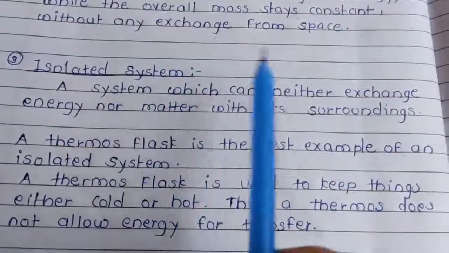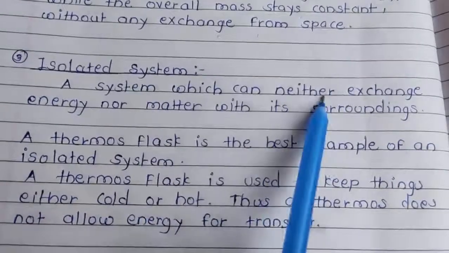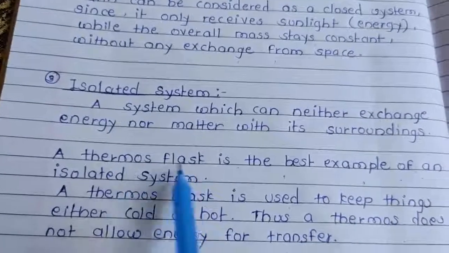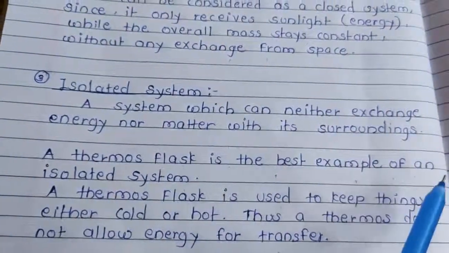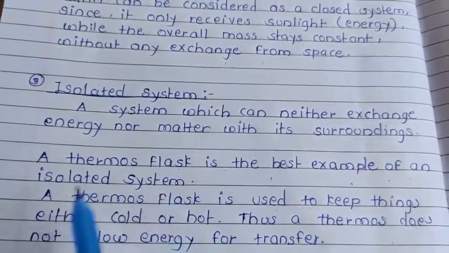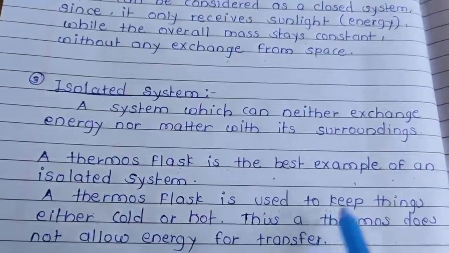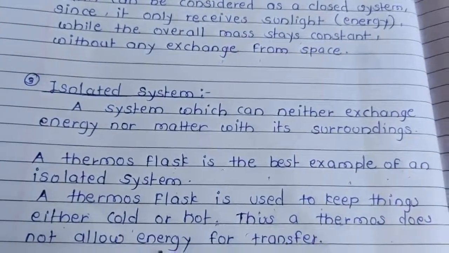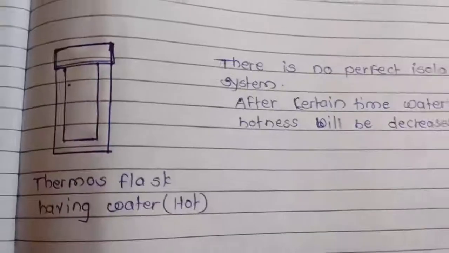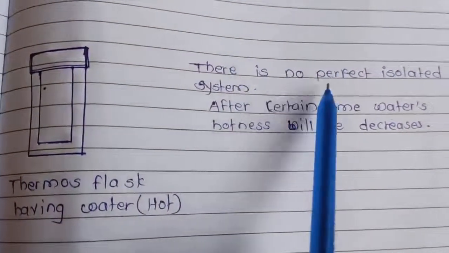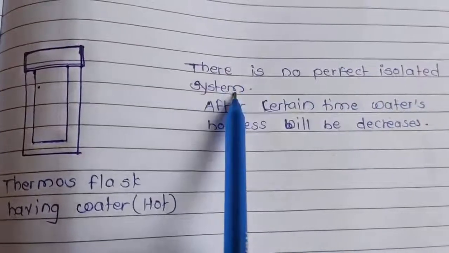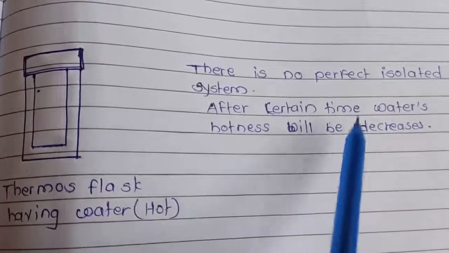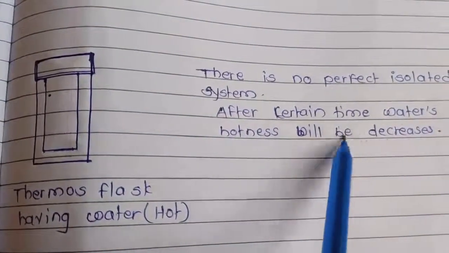Now, isolated system. A system which can neither exchange energy nor matter with its surroundings. A thermos flask is the best example of an isolated system. A thermos flask is used to keep things either cold or hot. Thus, a thermos does not allow energy transfer. But there is no perfect isolated system because after a certain time, the water's hotness will decrease or coldness may change.